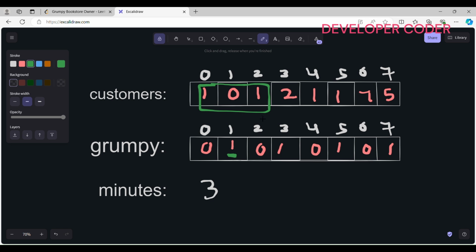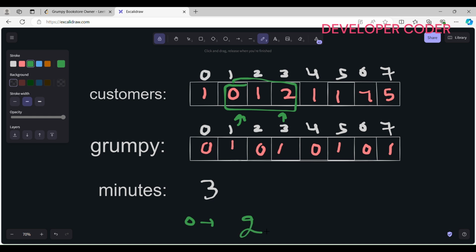Okay, so now let's move further. Now let's use this window. In this window, 0 customers. Now in this window, let's see how many customers are unsatisfied. Here my shop owner is grumpy and here my shop owner is grumpy. So 2 is the number of customers that are unsatisfied. So here I am writing 2.